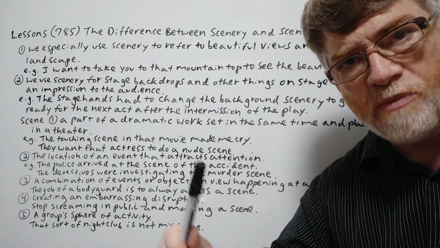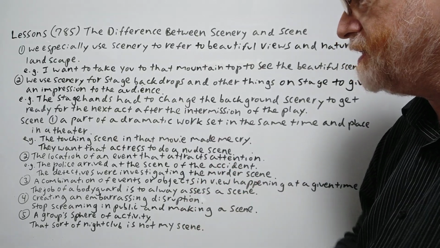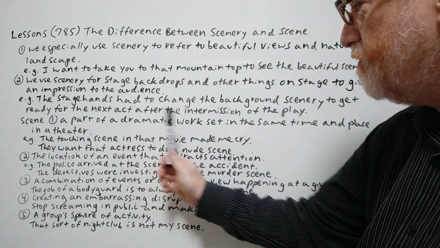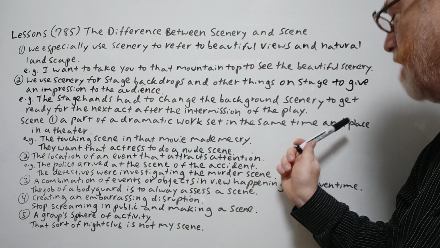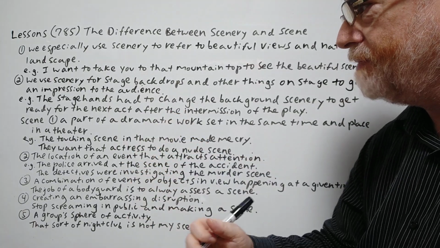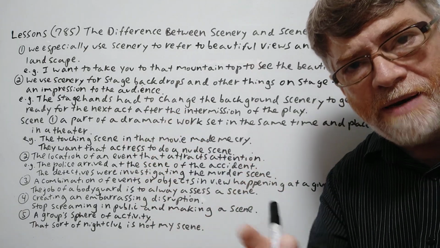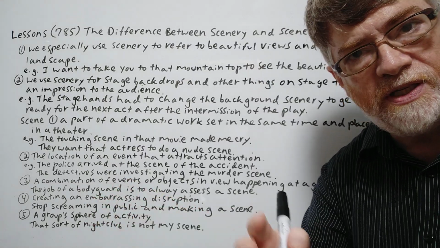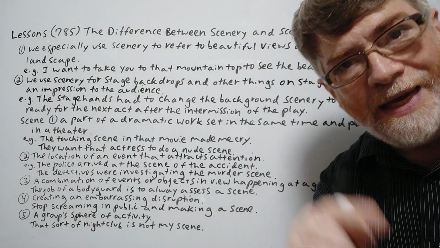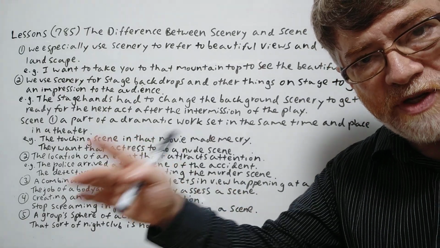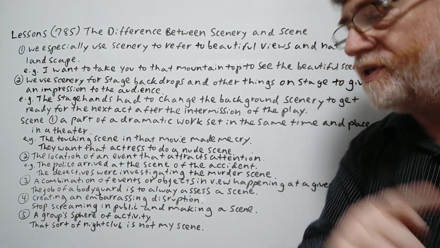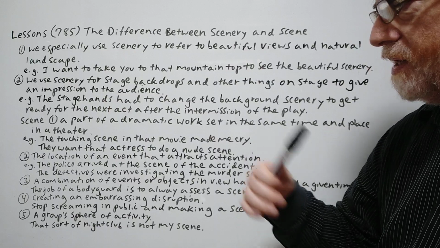Let's go on. All right, now for scene. We have a lot more uses for the word scene rather than scenery. First one, a part of a dramatic work set at the same time and place in the theater. So in a movie, there could be many scenes. Every time they change to a different place in the course of the series of actions in a movie, that is a different scene. And we might hear it used this way.